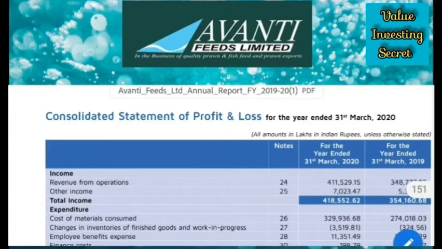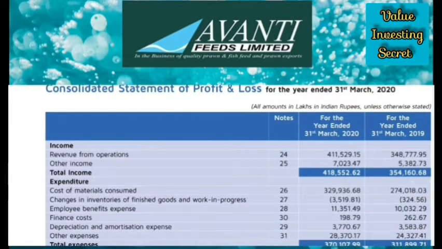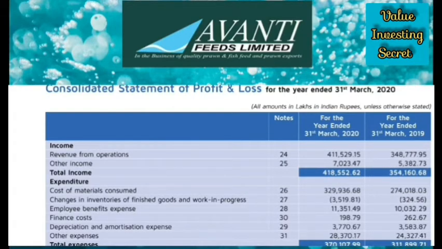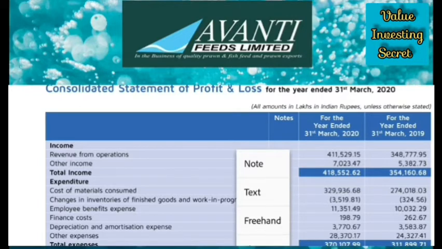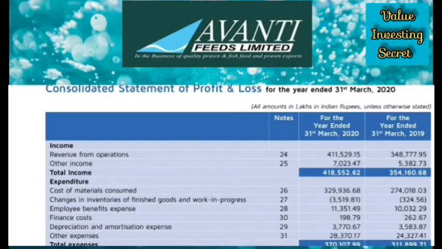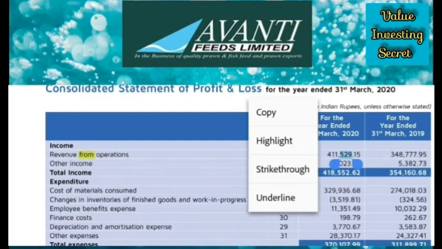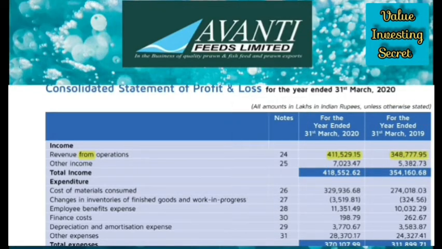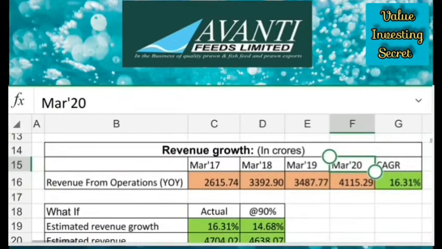This is the authentic data we can get. We can get this data in Money Control and Screener also, but it's better to take this data from the annual report. That will be more authentic and our calculation will be more accurate. Here you have to check revenue from operations. It has been given in lakhs, but we have to convert it into crores. That is 4115.29 crores. That point has to be shifted 2 digits left. Then we will get the value in crores.